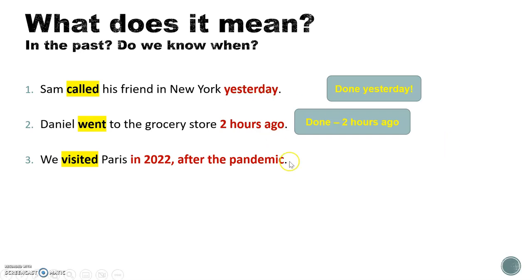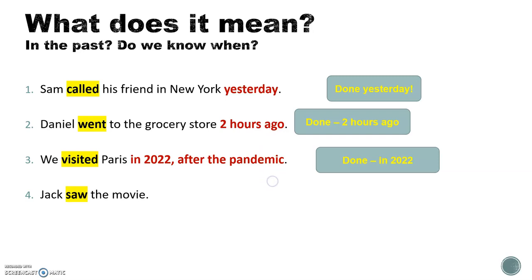We visited Paris in 2022 after the pandemic. So here we get even more information. It probably wasn't in the beginning of 2022, but probably later in the year. So it was done in 22. Jack saw the movie. Well, we have no idea. We're going to need a bigger context in order to understand when it happened.